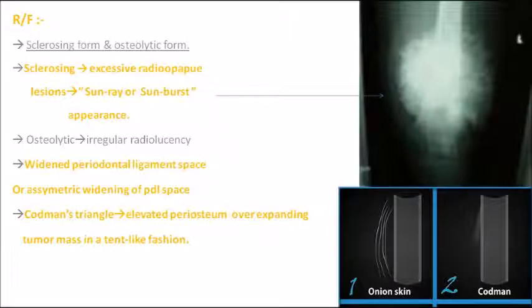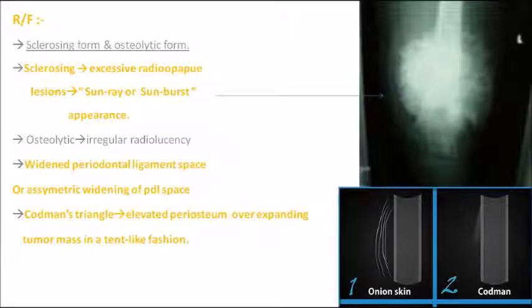So the appearance will be what? Sun ray or sunburst appearance. It will be similar to a sun ray. So the radiological feature of osteosarcoma is the sun ray or sunburst appearance. Remember the radiograph also, it's very, very important. Then other than that, look into the next picture, the second one. What you can see is Codman's triangle. What is Codman's triangle? When there is excess bone formation, there is elevation of the periosteum. As you know, the bone has an endosteal region and an outer region, that is the periosteum.